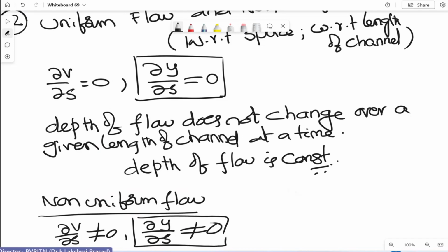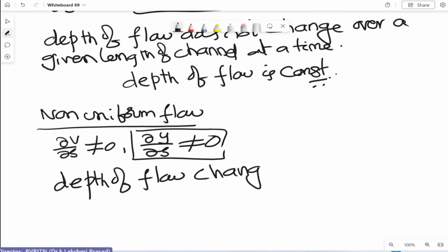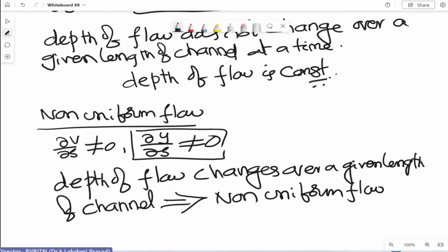That means the depth of flow changes over a given length of channel. If that is the case, we call it non-uniform flow.